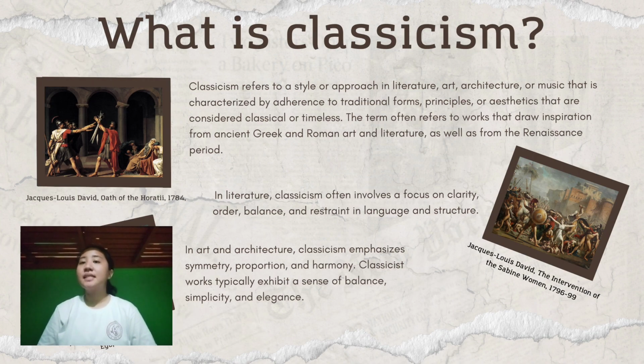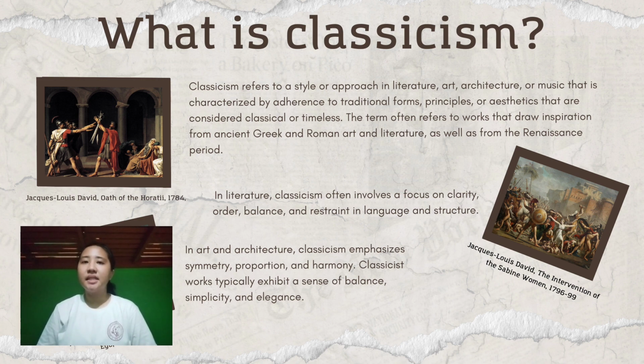Let us first discuss classicism. So what is classicism? Classicism refers to a style or approach in literature, art, architecture, or music that is characterized by adherence to traditional forms, principles, or aesthetics that are considered classical or timeless.